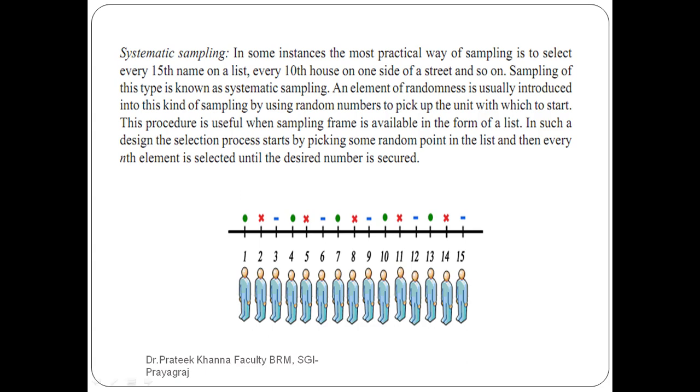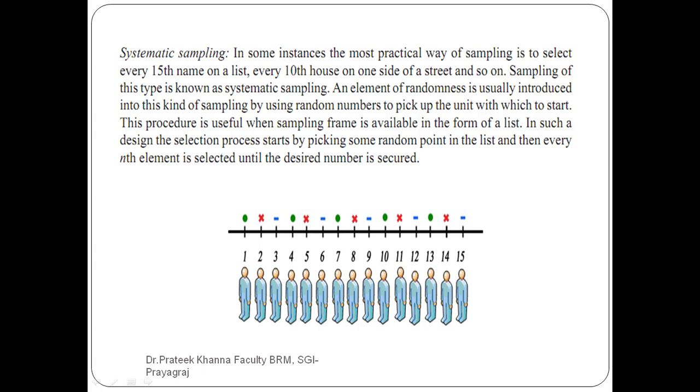An element of randomness is usually introduced into this kind of sampling by using random numbers to pick the unit at which to start. This procedure is useful when the sampling frame is available in the form of a list. In which situation is it useful? When the sampling frame is available in the form of a list. If the sampling frame is not available in the form of a list, then if you use this sampling, it does not give you a good result.